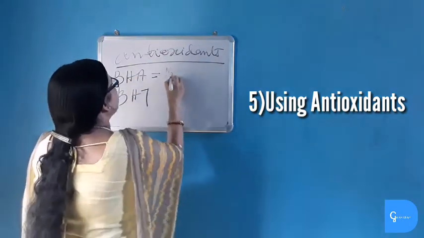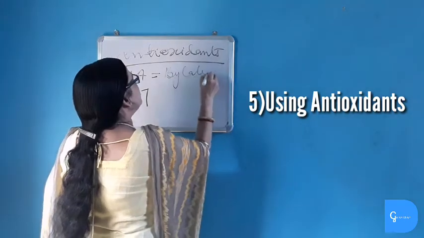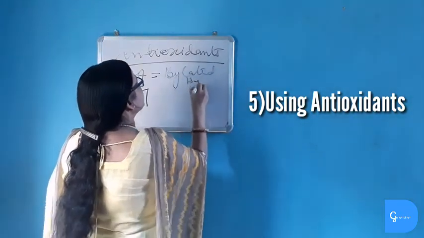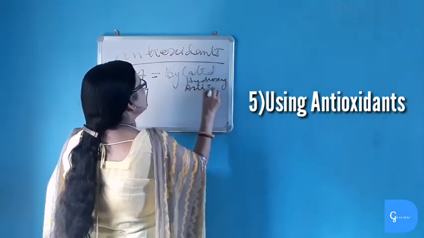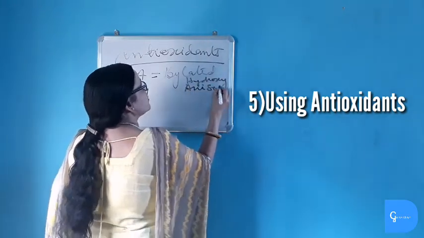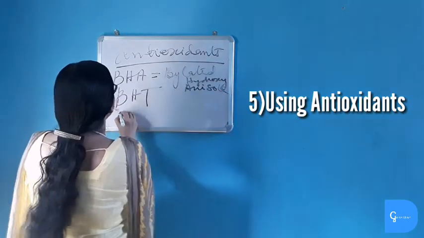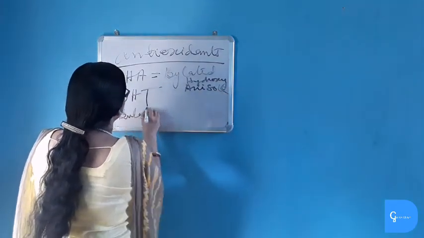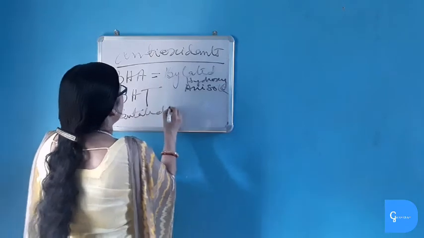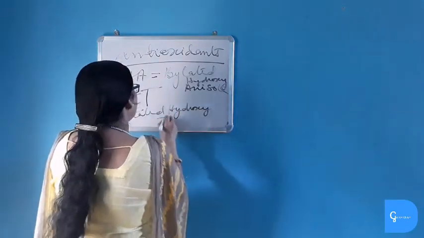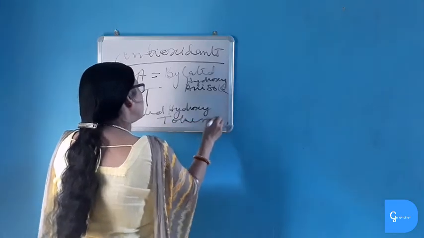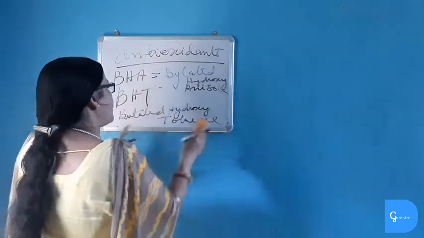BHA means butylated hydroxy anisole. These are antioxidant agents. And BHT means butylated hydroxy toluene. Thus, these two are antioxidant agents.